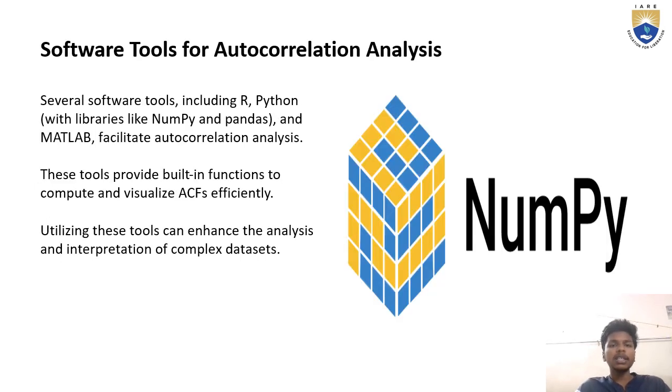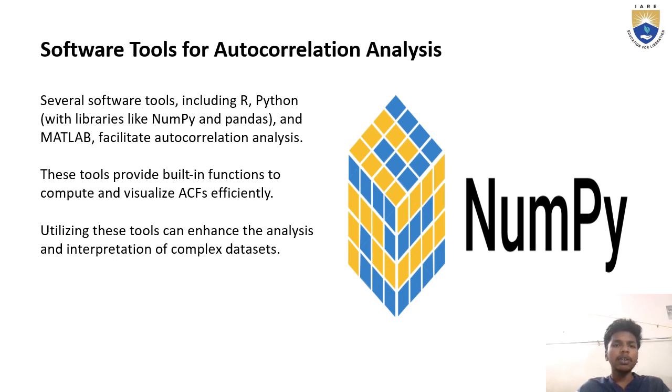Now moving on to the next slide, we have software tools for autocorrelation analysis. Several software tools including R, Python with libraries like NumPy and Pandas, and MATLAB facilitate autocorrelation analysis. These are the software tools which are used for autocorrelation analysis. Utilizing these tools can enhance the analysis and interpretation of data sets.